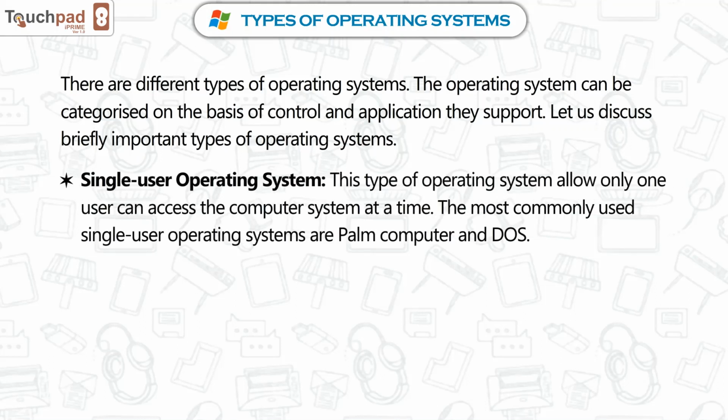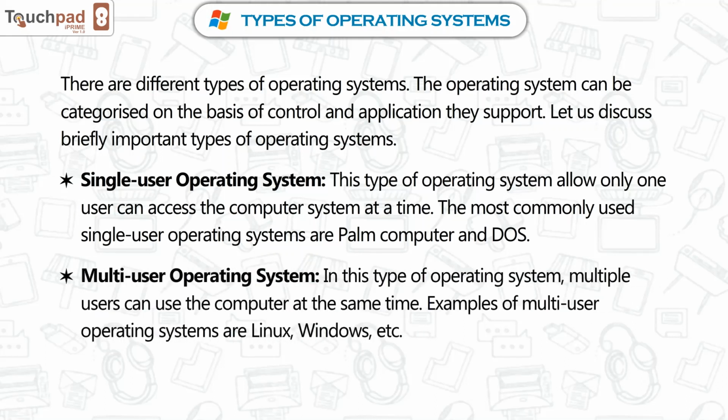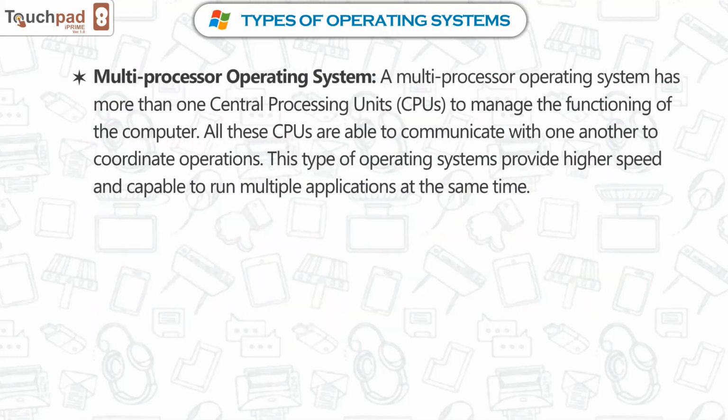Single user operating system. This type of operating system allows only one user to access the computer system at a time. The most commonly used single-user operating systems are Palm Computer and DOS. Multi-user operating system. In this type of operating system, multiple users can use the computer at the same time. Examples of multi-user operating systems are Linux, Windows, etc.